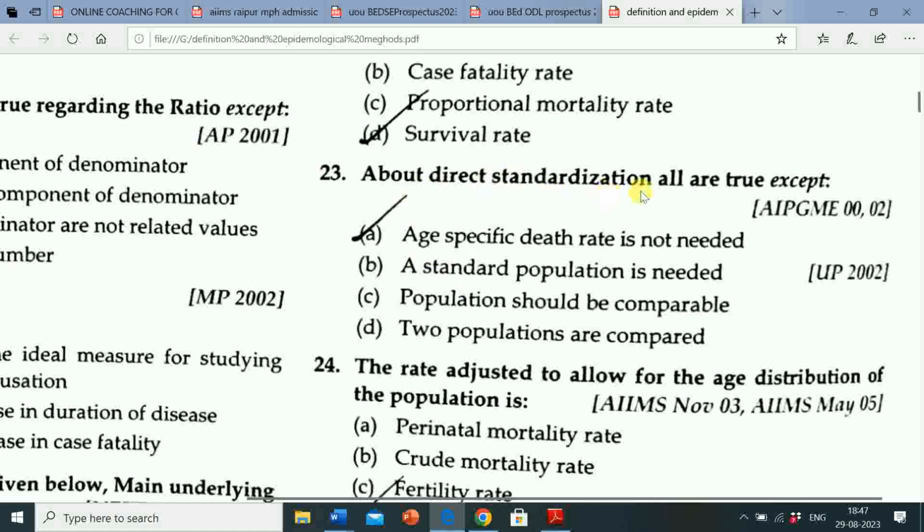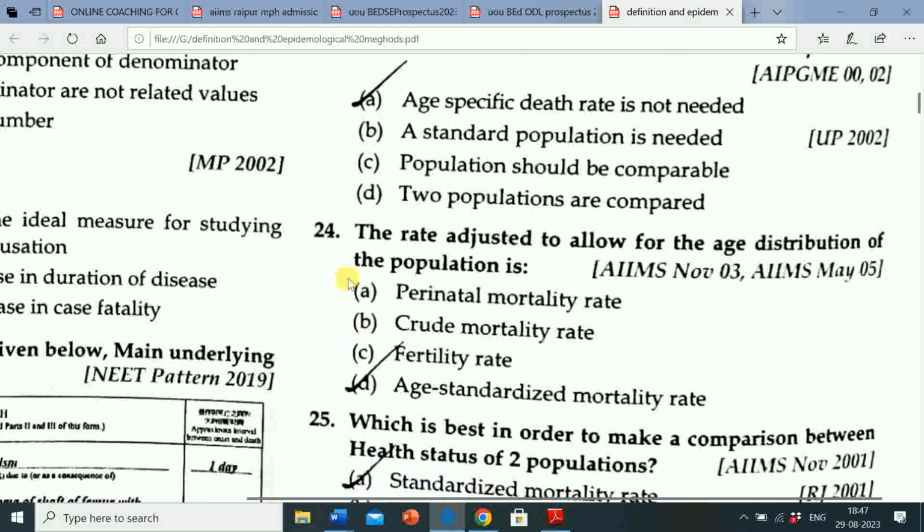About direct standardization, all are true except, so age specific death rate is not needed. This is not true about direct standardization. And options B, C, D, that is a standard population is needed, population should be comparable, two populations are compared, these three options are correct about direct standardization. Next question is the rate.